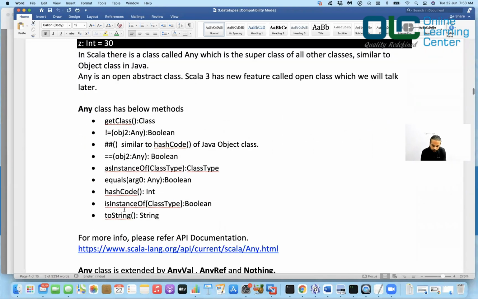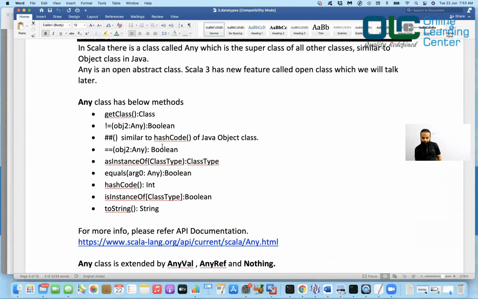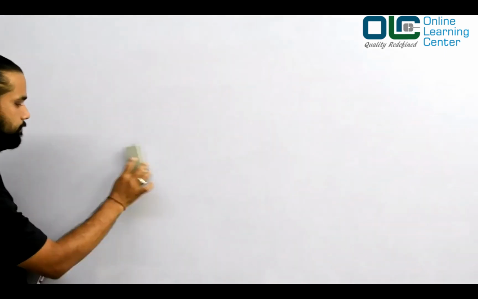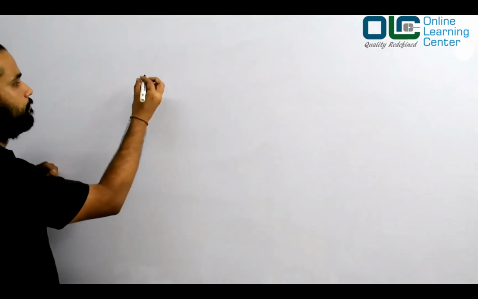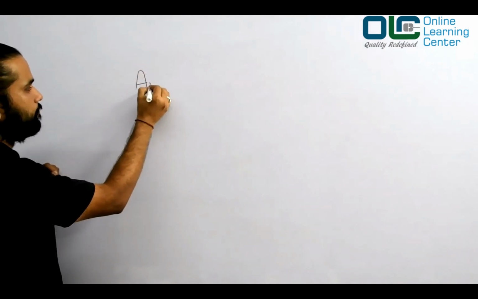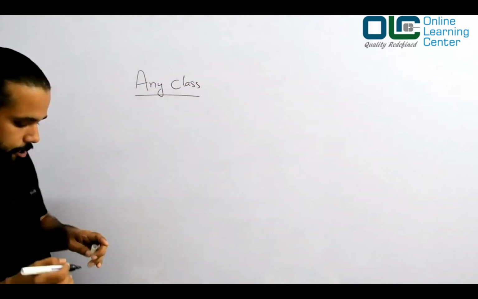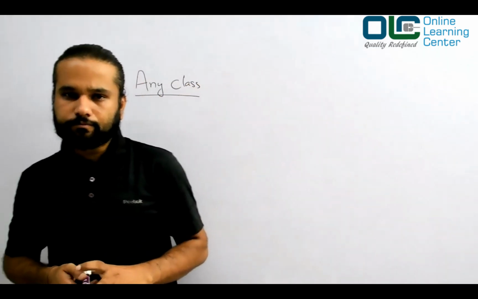Now we'll talk about a very important concept, that is the Any class. So let's go back. If you remember, in Java, who is the super class of every other class?